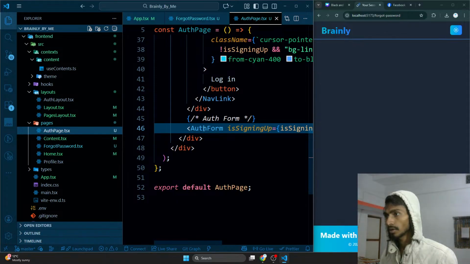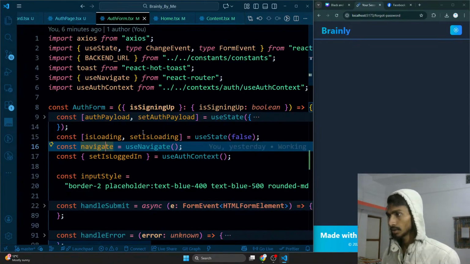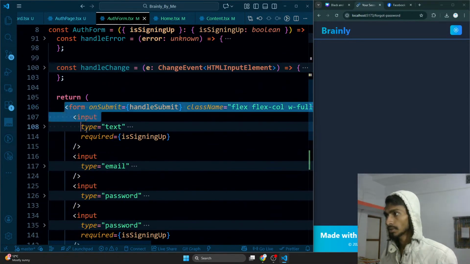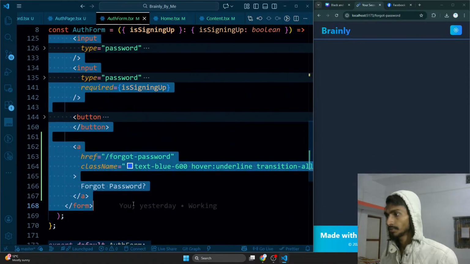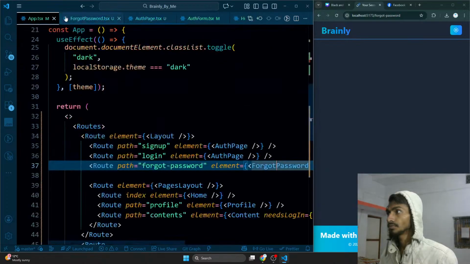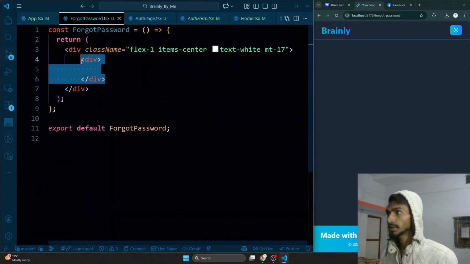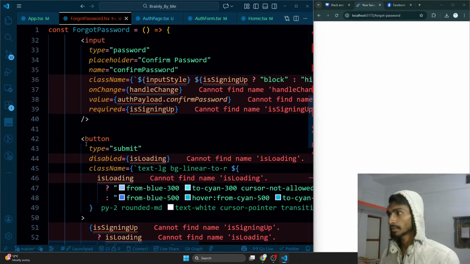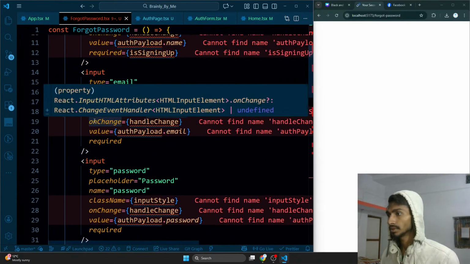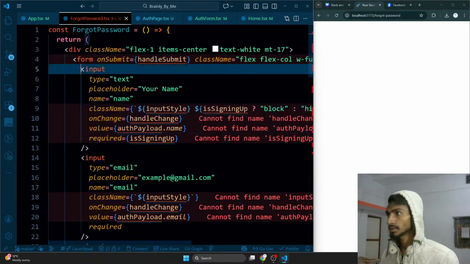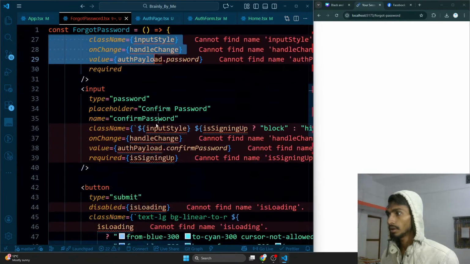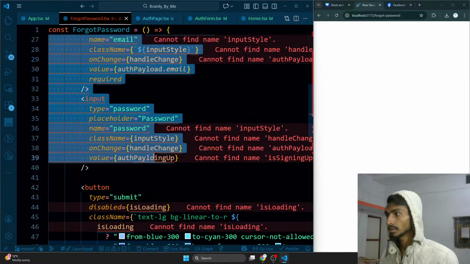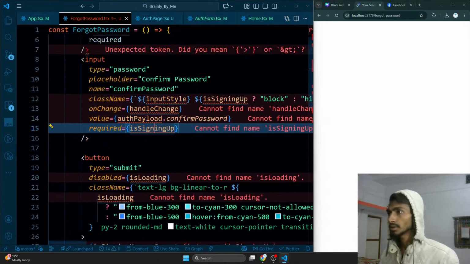Inside this I have my auth form. Inside this auth form I have this particular form over there. Control C, and let's go to the forgot password page. Let's paste it here, and this is how it's looking. By the way, I will be removing the stuff from here. I need to remove it all, including many other things.